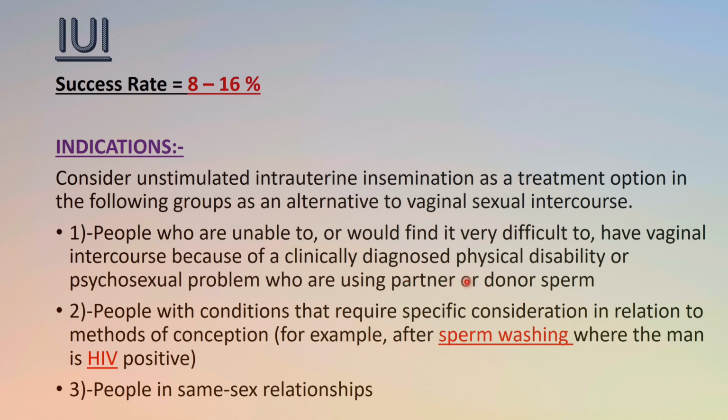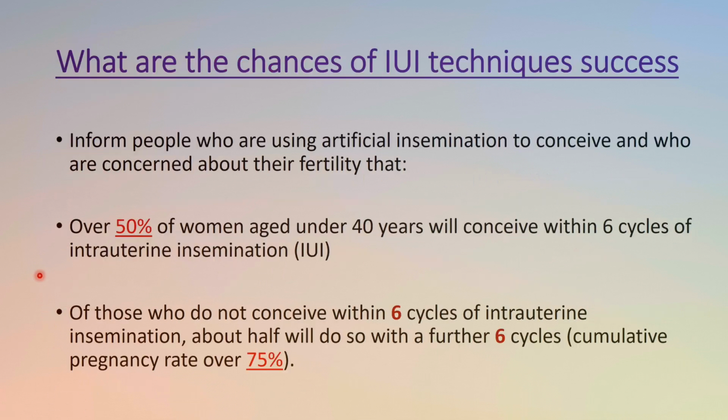And people with a condition that requires specific consideration in relation to the method, for example sperm washing where the man is HIV positive, in that case also IUI is a preferred technique, and women in a same sex relationship. So these are the different indications: first of all, those who are unable to have vaginal sexual intercourse, secondly HIV or other infections, and thirdly people who are in a same sex relationship. We have to memorize these indications because in exam questions these indications are given. Now, what are the chances of IUI technique success?